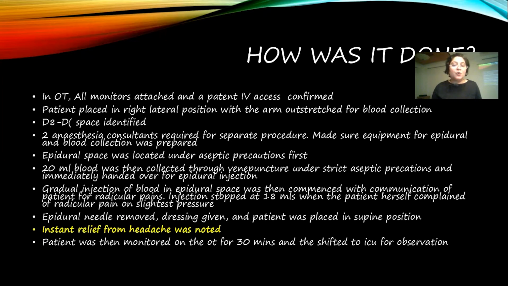The epidural space was first located under aseptic precautions. 20 ml of blood was then collected through venipuncture under strict aseptic precautions and immediately handed over for epidural injection. So the method is gradual injection of blood into the epidural space, commenced with constant communication with the patient. The patient may experience significant radicular pain. You stop for a while, the pain subsides, then again push it. You are ultimately stretching the epidural space. Injection was stopped in this case at 18 ml when the patient herself complained of radicular pain on slightest of pressure. This was at the thoracic level.